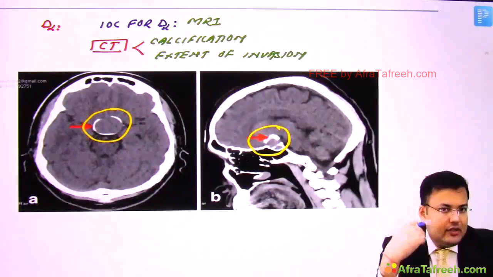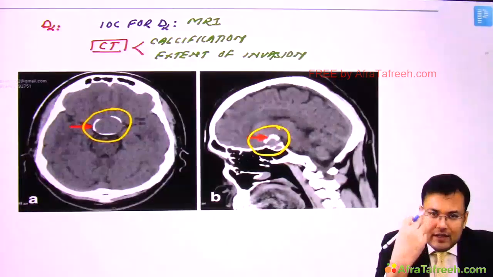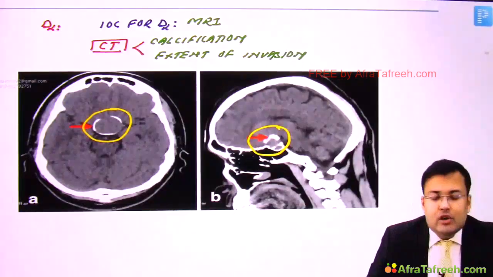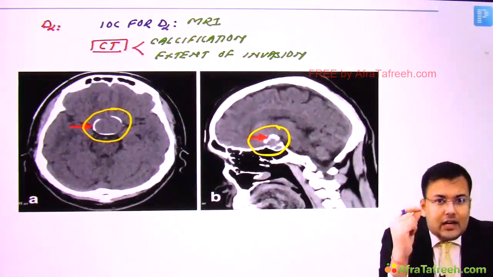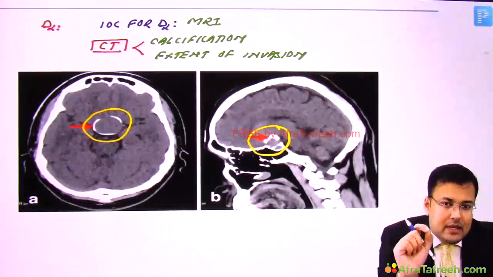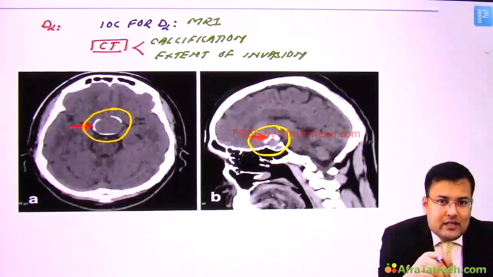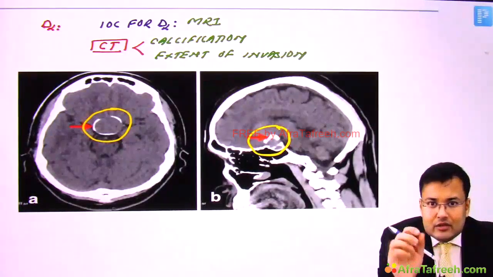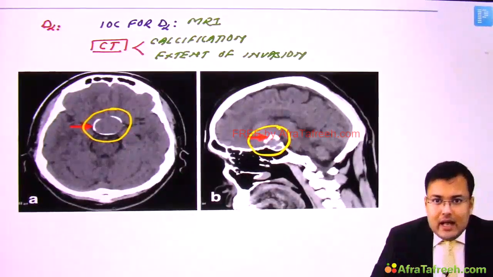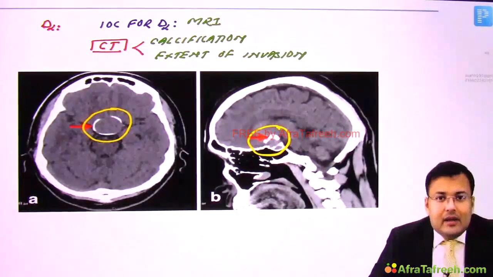Now how we can excise? You can see the relation of the tumor. It is very close to pituitary. So here also we go for transsphenoidal excision. But see, surgery alone is not curative in all patients. Why? Because there are tumor deposits in hypothalamus and brain parenchyma, and sometimes this tumor is adherent to vital structures. So if the tumor is adherent to vital structure, obviously you cannot excise that vital structure, so you have to leave some tumor remnant, and if some tumor remnant is left, there will be recurrence. And if there are deposits of tumor in hypothalamus or brain parenchyma, then also there is recurrence.